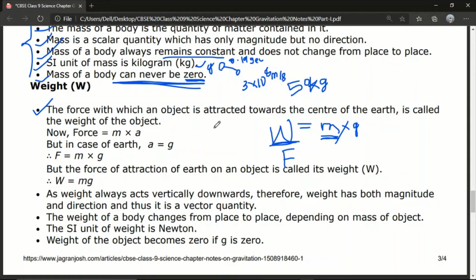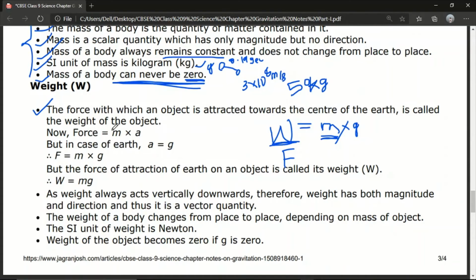The force with which an object is attracted towards the center of the earth is called the weight of the object. So what is the weight of the object? The force with which an object or a human is attracted towards the surface of the earth is called the weight of the object, weight of the human, weight of the animal, weight of anything.